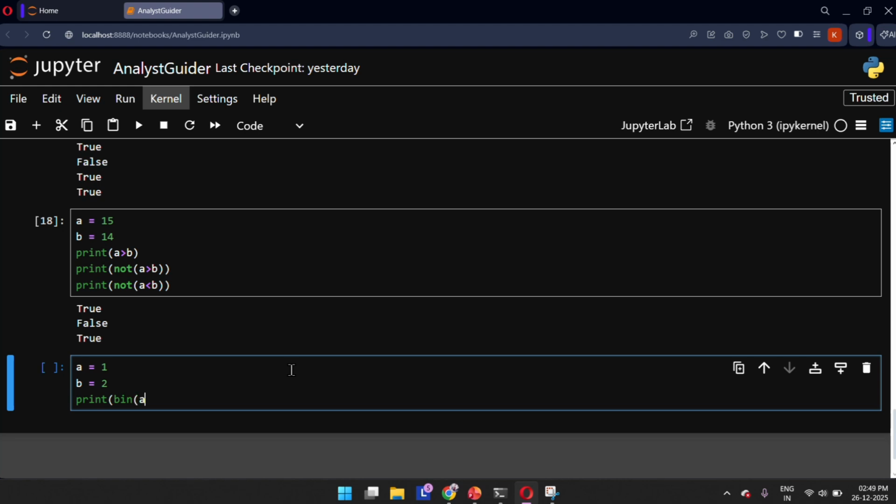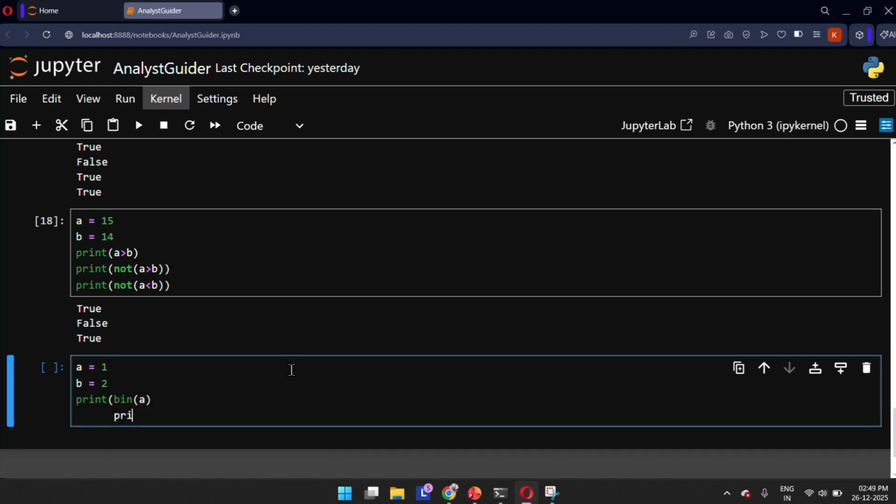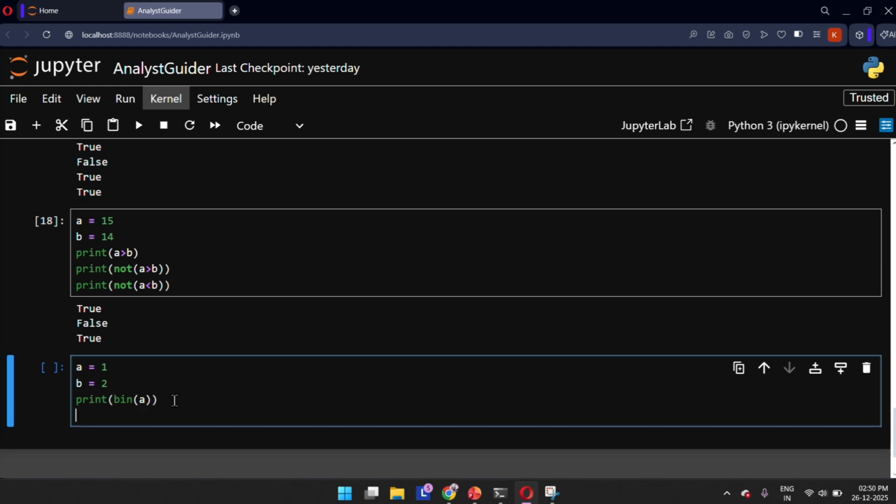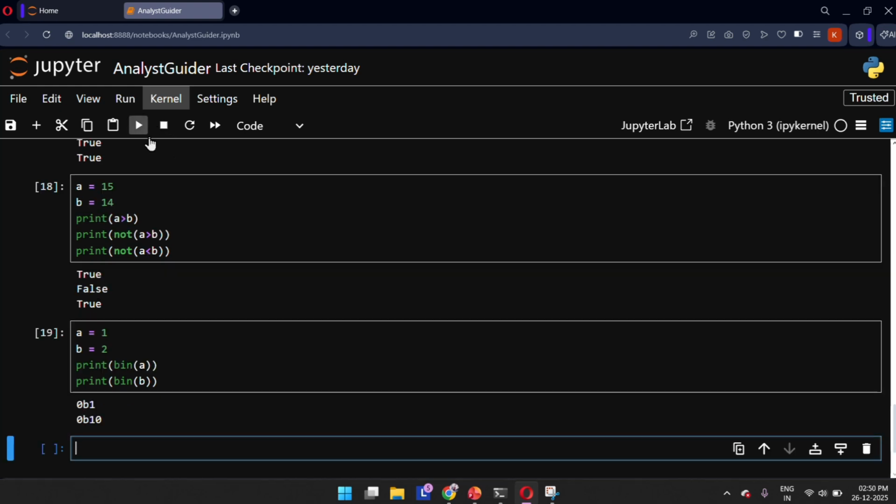We need to close the open parenthesis, so here we are opening a parenthesis, so we also need to close it. Now we'll be printing bin of b. So let me print this: 0b1, 0b10.